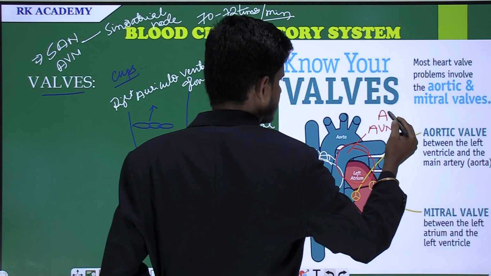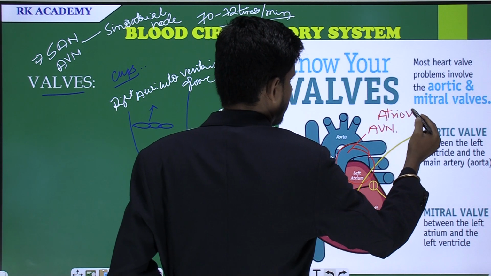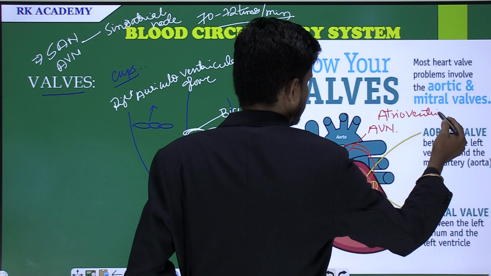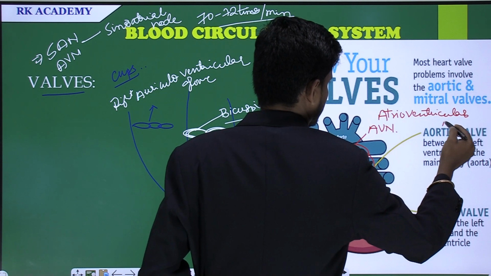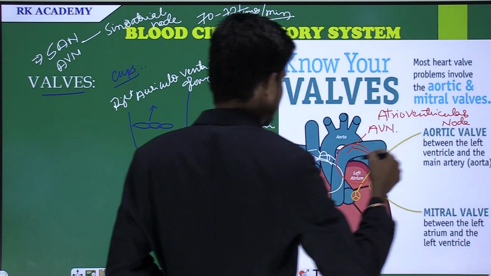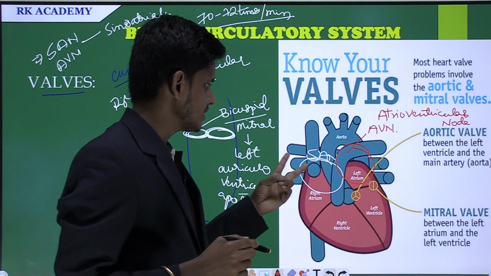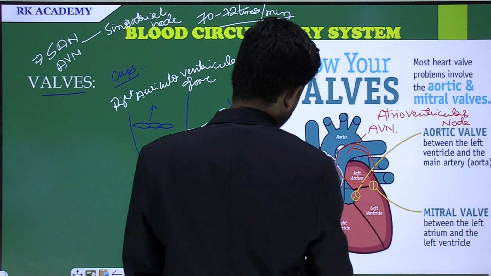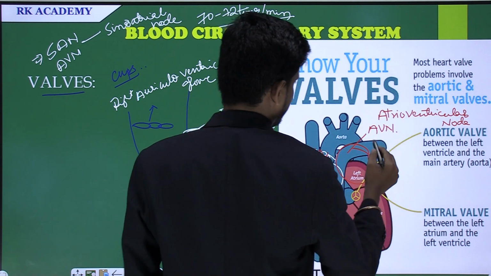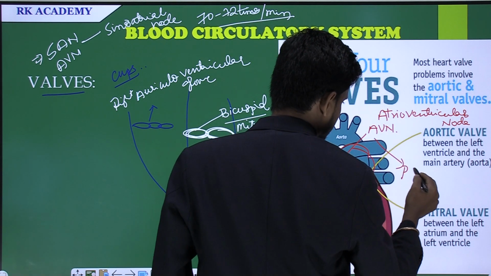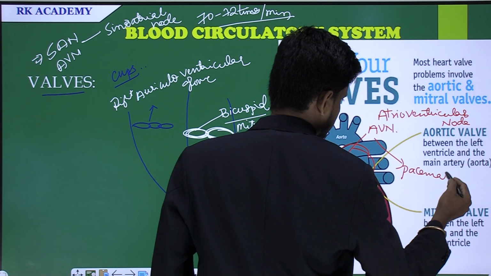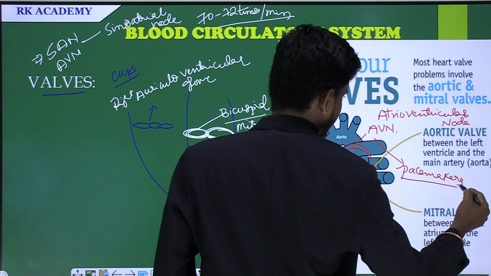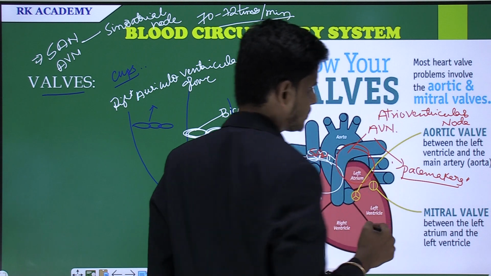It is called atrioventricular node. And these two, SAN and AVN, are called pacemakers. What is that? Pacemakers. Why are they called pacemakers?